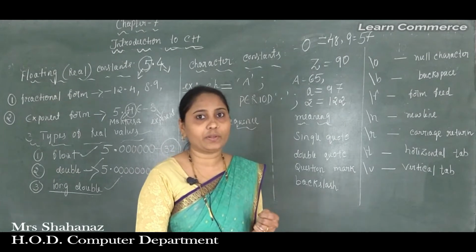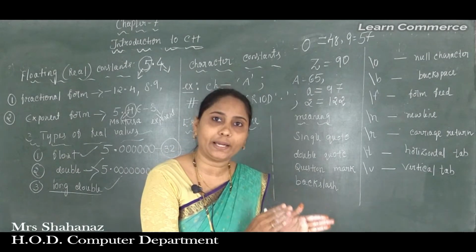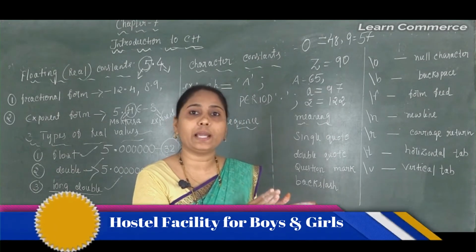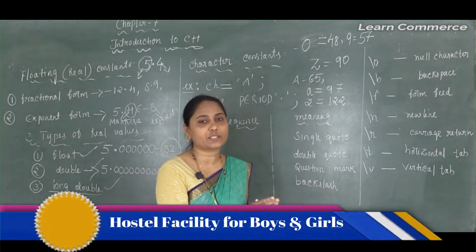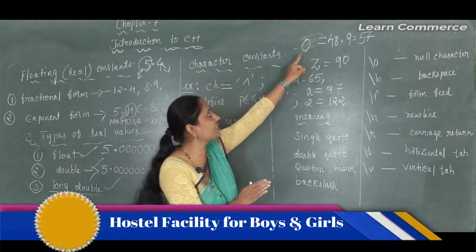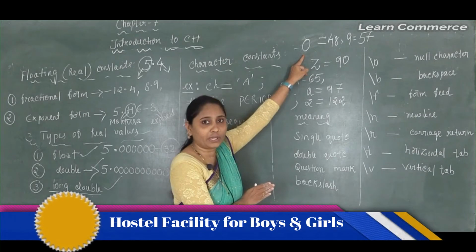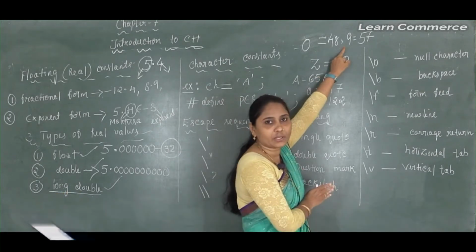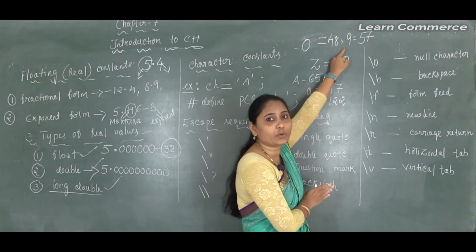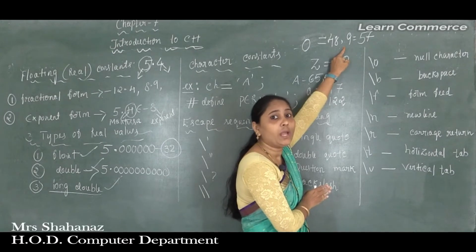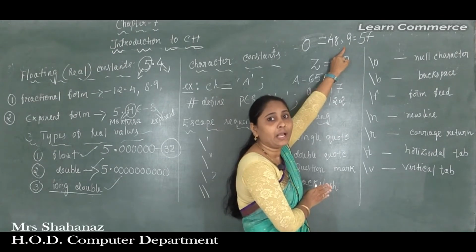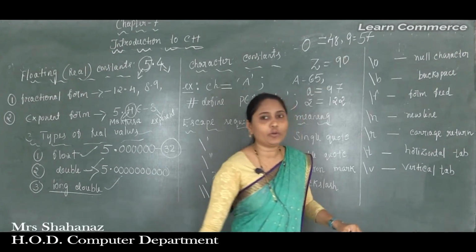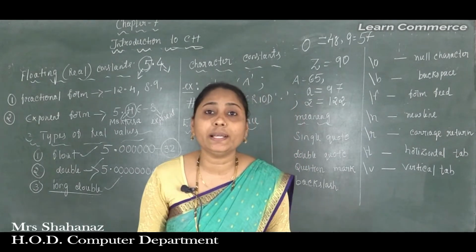ASCII values have some numbers, the uppercase A to Z, lowercase a to z, or the numbers called digits. So the 0 value is equal to 48, 1 is 49, 2 is 50, like that it goes till 9, which takes the value 57 for the digit.